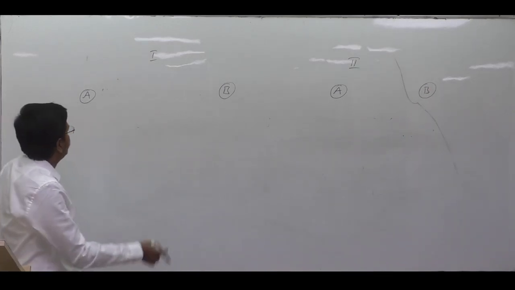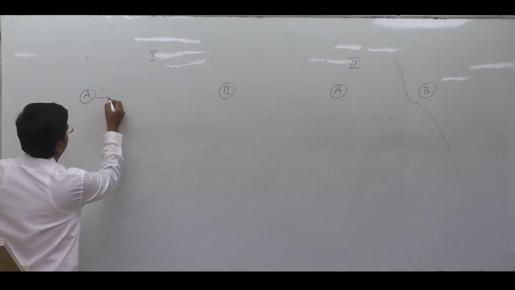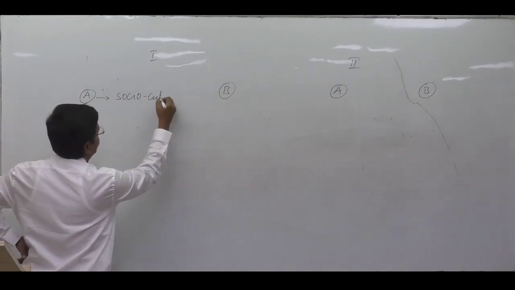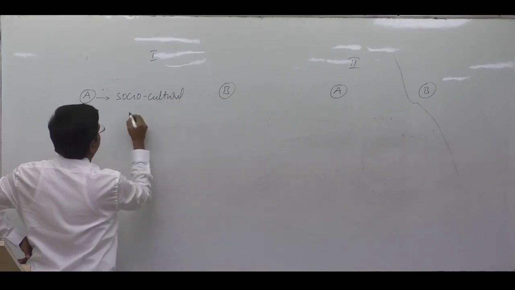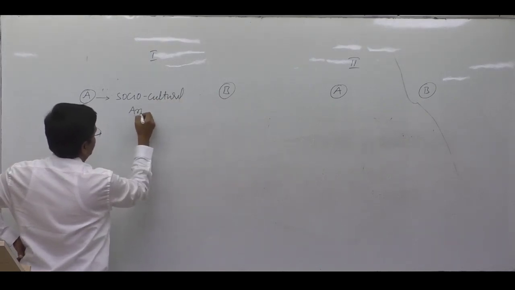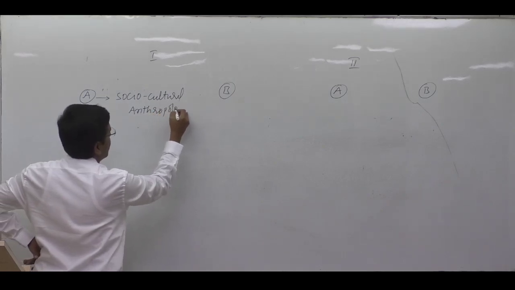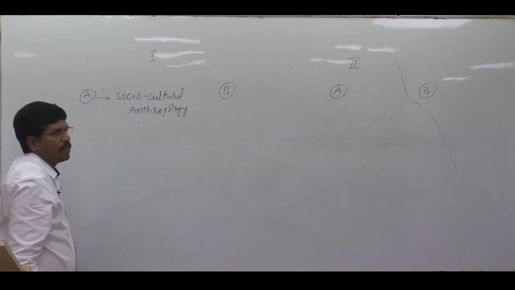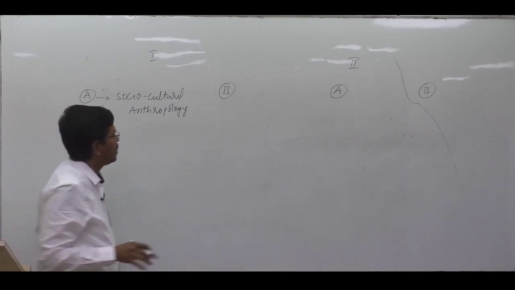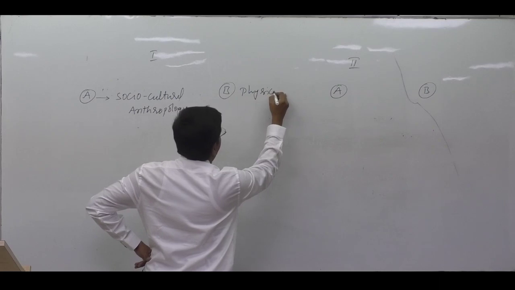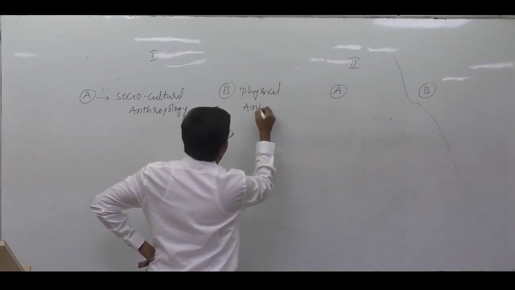In first paper, section A deals with socio-cultural aspects of our society. Socio-cultural aspects. That's why it is popularly called as socio-cultural anthropology. Section B deals with biological aspects. It is called as physical anthropology or biological anthropology.